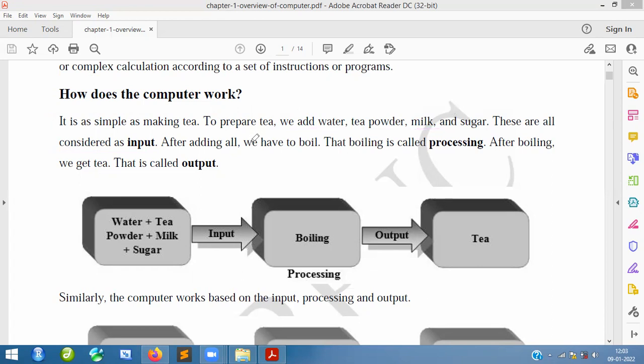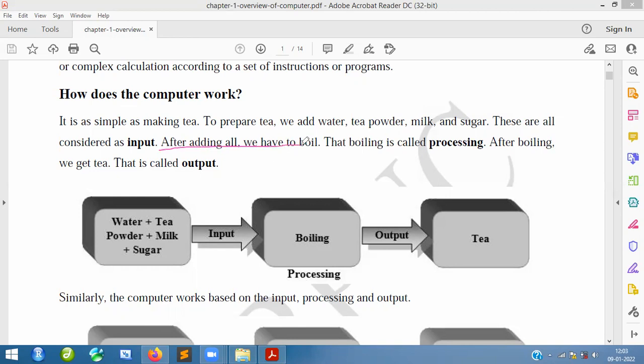These are the procedures. So I am going to consider these as input so that we can prepare a tea. So these are the inputs which are given so that you can prepare a tea. That is what exactly it means, that like that, a computer also requires some kind of data so that we can prepare the output for that.